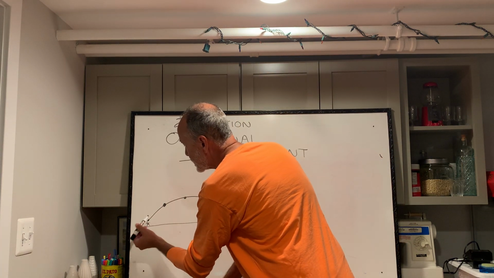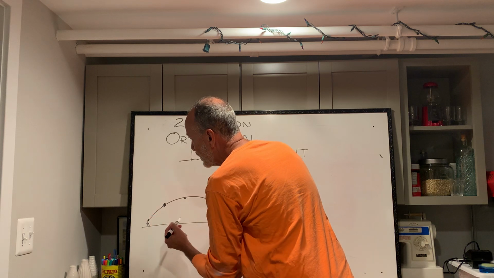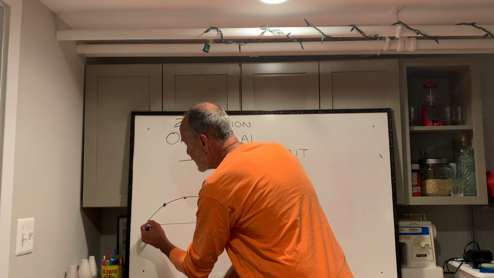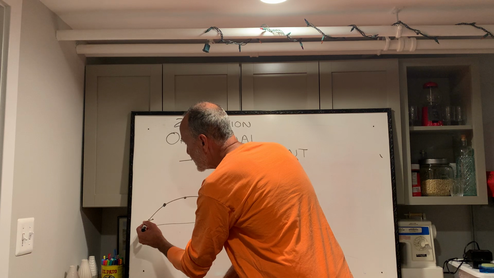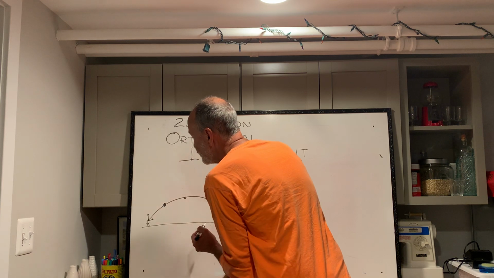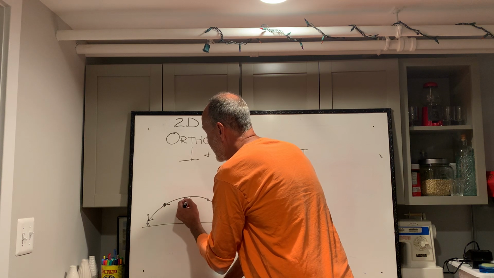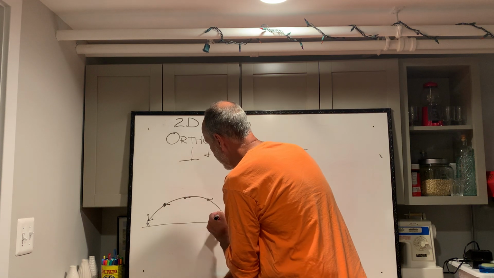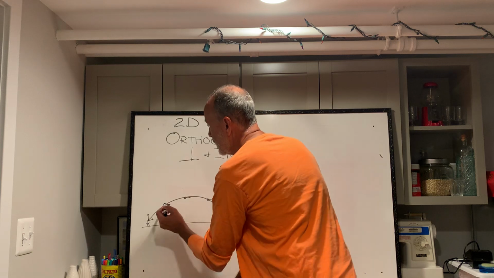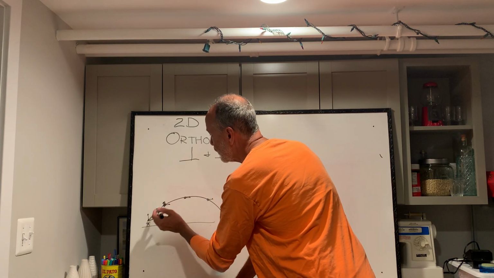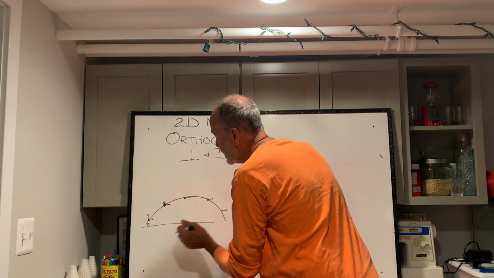At the beginning, it has a velocity in this direction and it has a velocity in this direction. When it gets over here, it's got that same horizontal velocity, but it's got less vertical velocity. It's slowed down. Gravity is slowing it down.